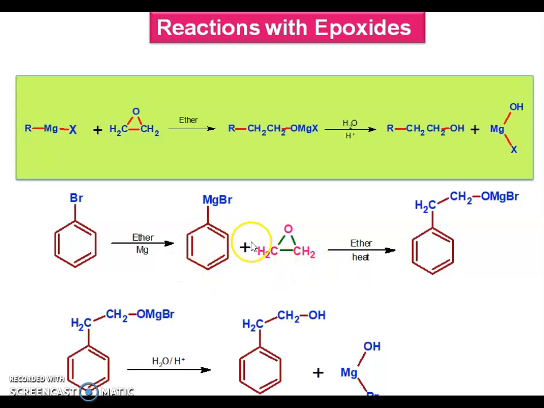So benzene CH2 CH2 OMgBr. This complex will be formed and then undergoes acid hydrolysis to get the corresponding alcohol, 2-phenyl ethanol. It is the final product.